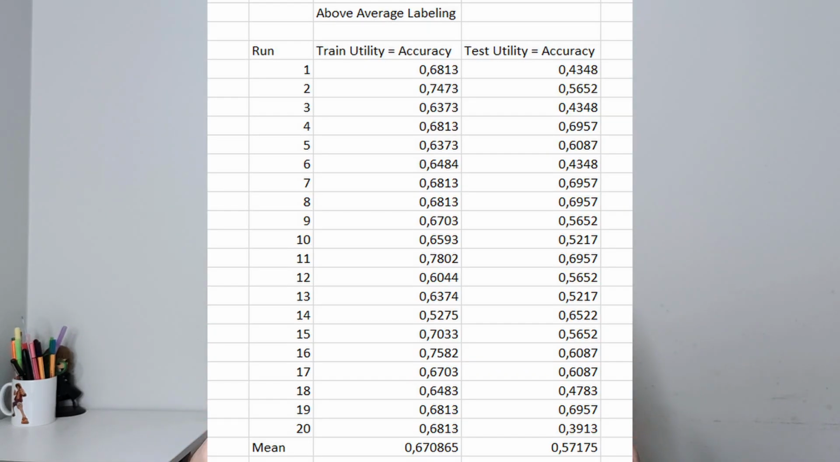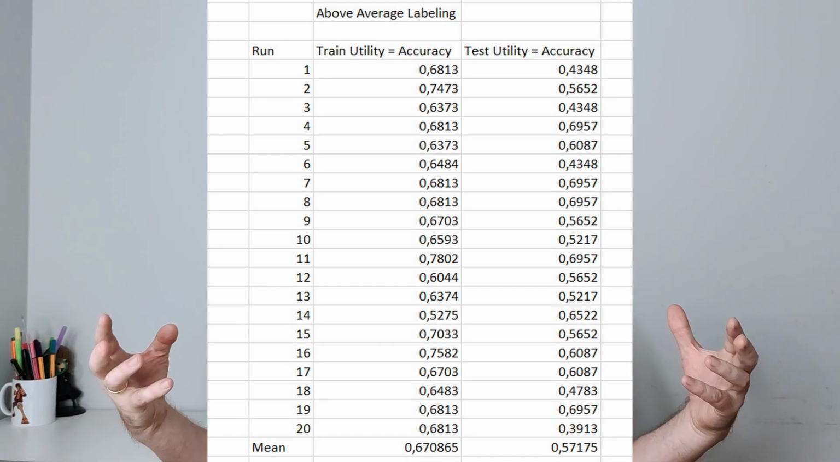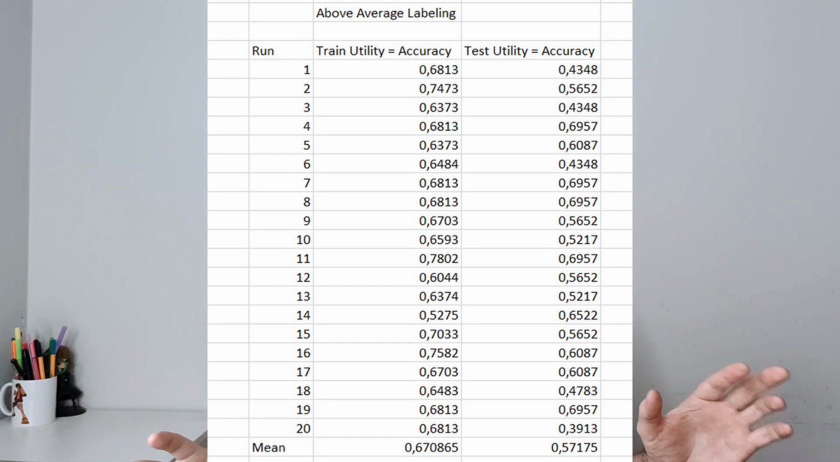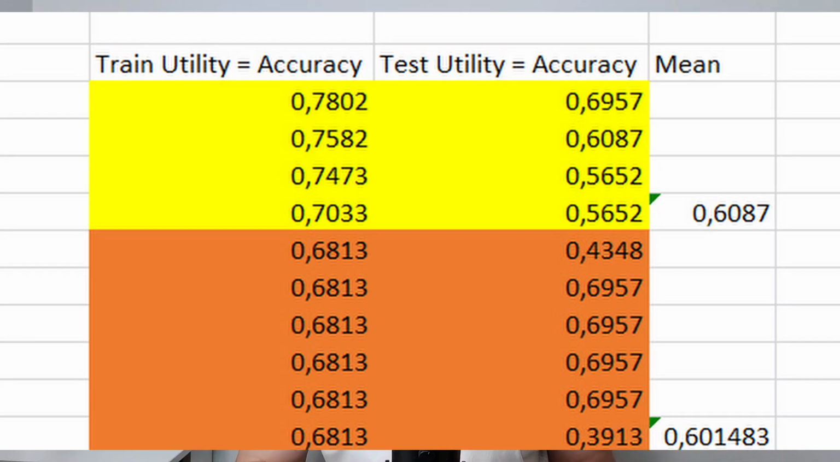For the trained data, our model gives around 60% accuracy and 57% for test. Runs with train accuracy higher than 70% give more than 60% for the test data. Some of the runs are not good at all.